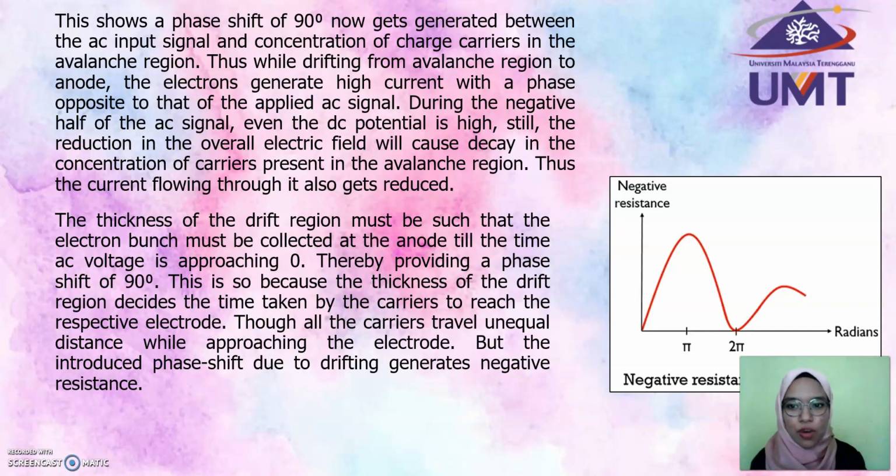Thus, the current flowing through it also gets reduced. You can refer from the graph in this slide. The negative resistance will change because of the transit angle.